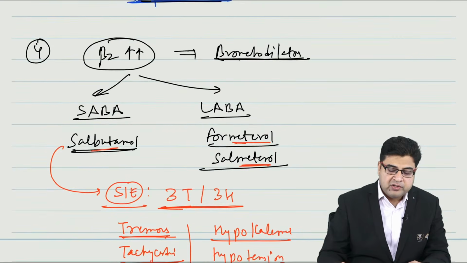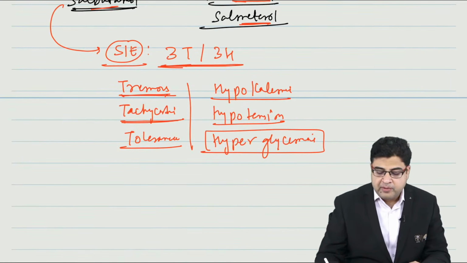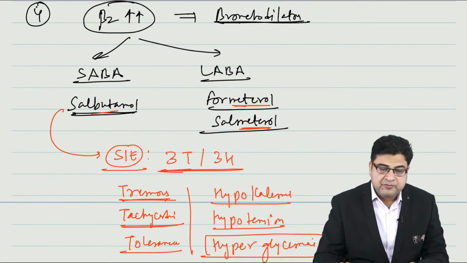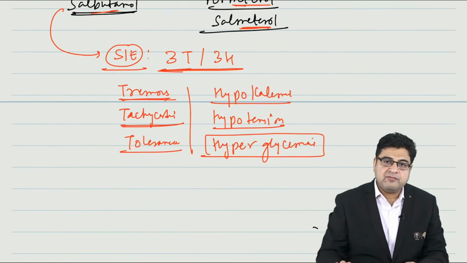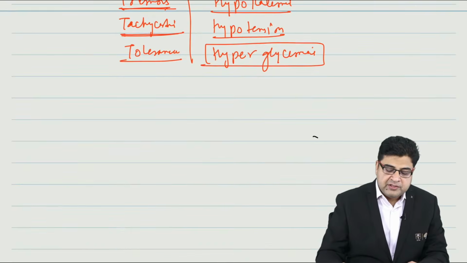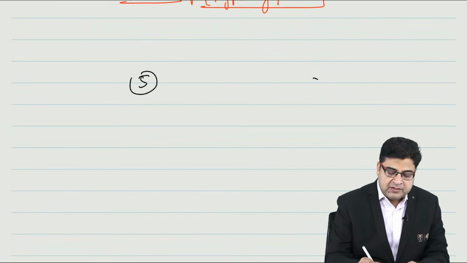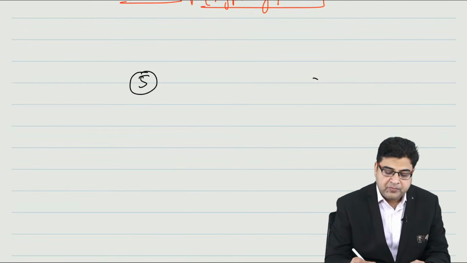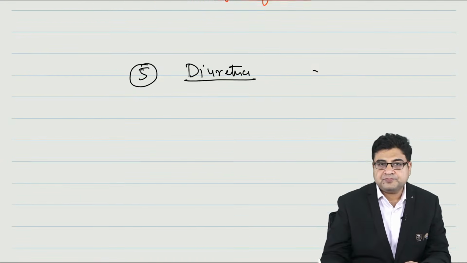So this is all about the medicines which are beta-2 agonists and all about the topic bronchial asthma. The fourth topic which I have chosen for you is the drugs for bronchial asthma that we have discussed in detail. After this fourth topic, the fifth topic, we are moving on to the kidney. So diuretics we call them. The fifth topic where MCQs can be asked is diuretics.